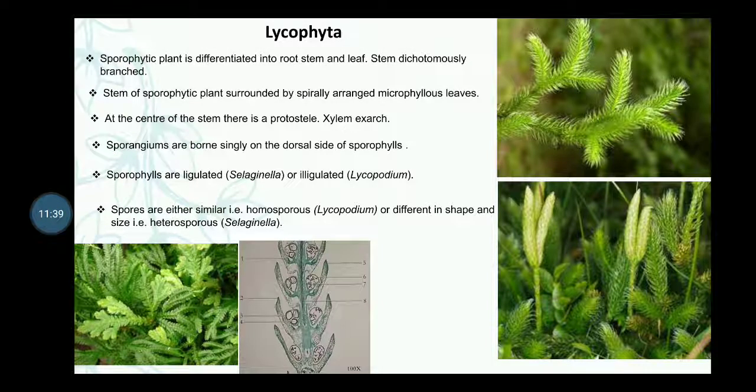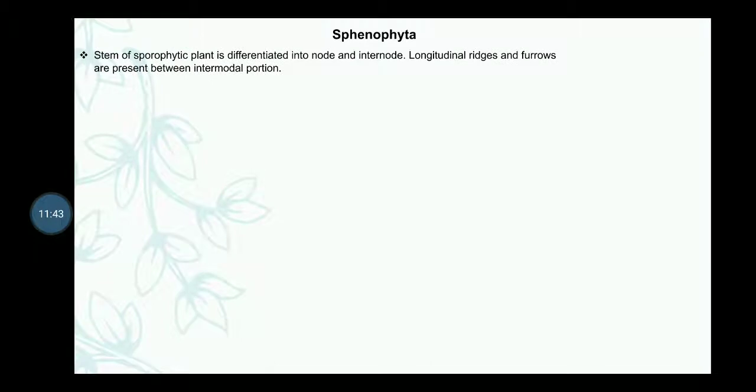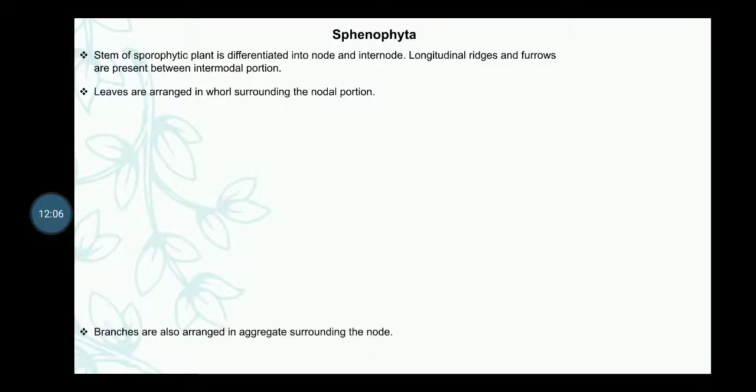The next subdivision is Sphenophyta. The first diagnostic character of Sphenophyta is very important because in this case, for the first time, we see the node and internode system, and the internodal portion has ridges and furrows. Next, leaves are arranged in whorls surrounding the nodal portion.